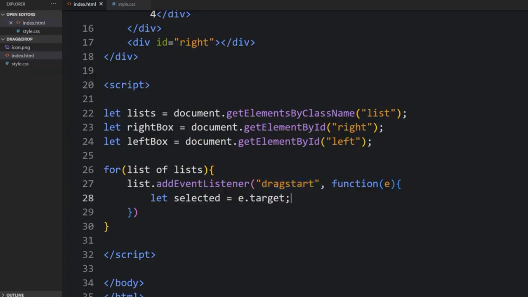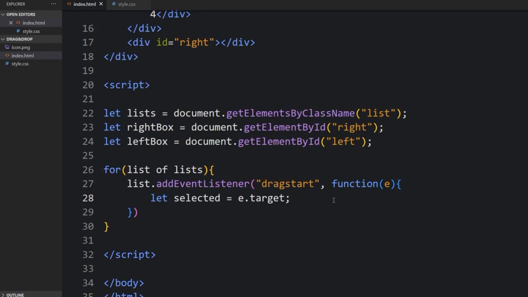So this will be draggable and the target will be e.target. So you can drag it from the selected element. If you select here, you will be able to drag it to the other side, maybe to the right or to the left.